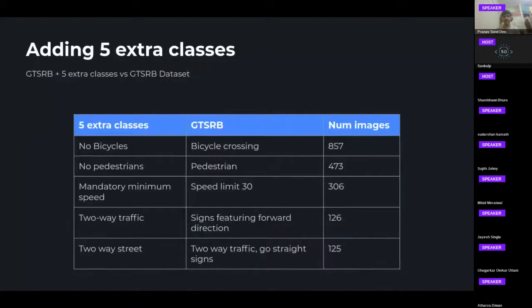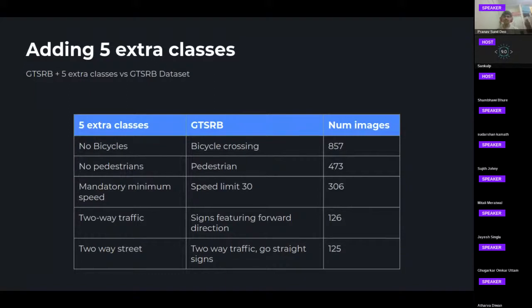So next step, in order to make the dataset more difficult, there are many paths. One of them is adding extra classes. So here we have added 5 new extra classes which are very similar to some of the classes already present in GTSRB. These are listed as you can see in the slides.